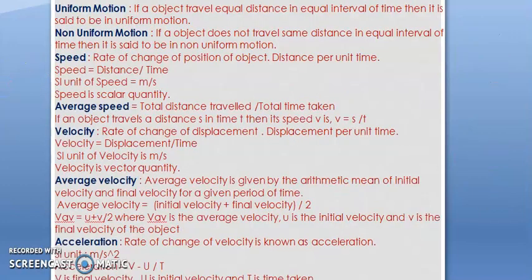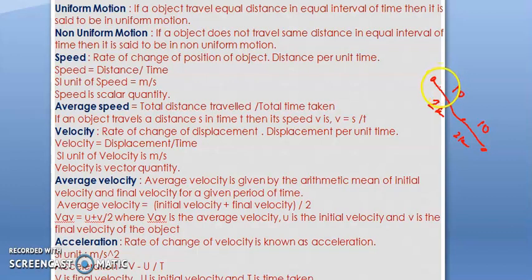Okay, now moving to the next. What is uniform motion? If an object travels equal distance in equal intervals of time, then it is said to be in uniform motion. Suppose an object is traveling from A to B and C, and this is 2 kilometer, and this is also 2 kilometer. If it takes 10 minutes here and also 10 minutes here, then we can say the object is in uniform motion.